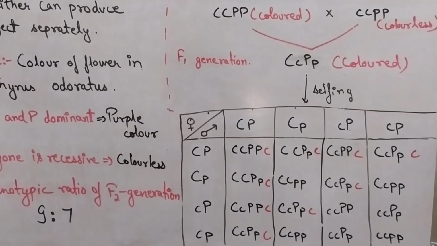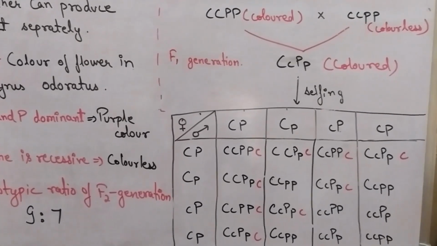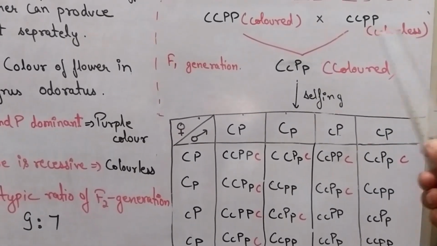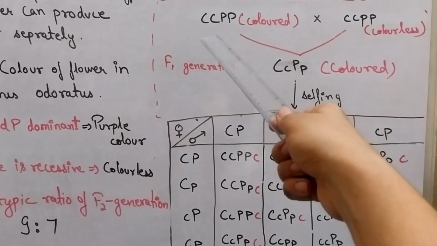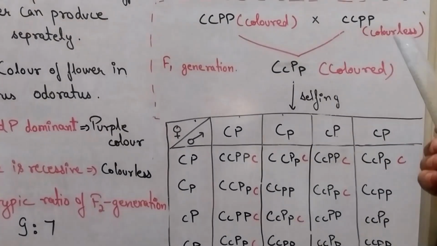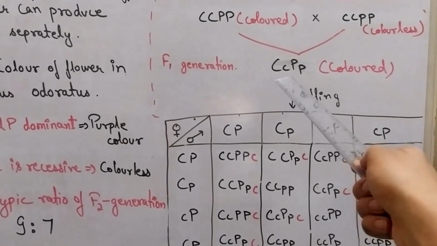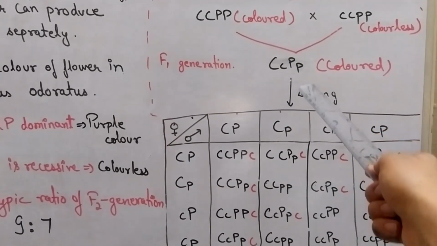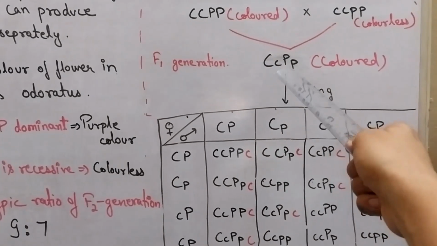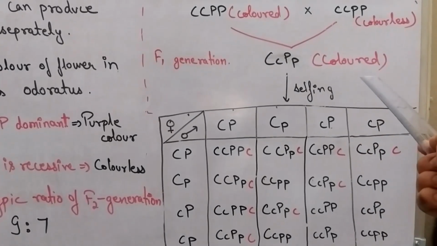To explain this, we see the dihybrid cross of this phenomena, in which we take one pure dominant parent and one pure recessive parent. As you can see, when both are present in dominant form, the flower is colored, and when both are present in recessive form, the flower is colorless. We do the F1 cross and we get one capital C, one small c, one capital P and one small p. But one allele of C is dominant and one allele of P is dominant. So both are dominant, so the flower is colored.